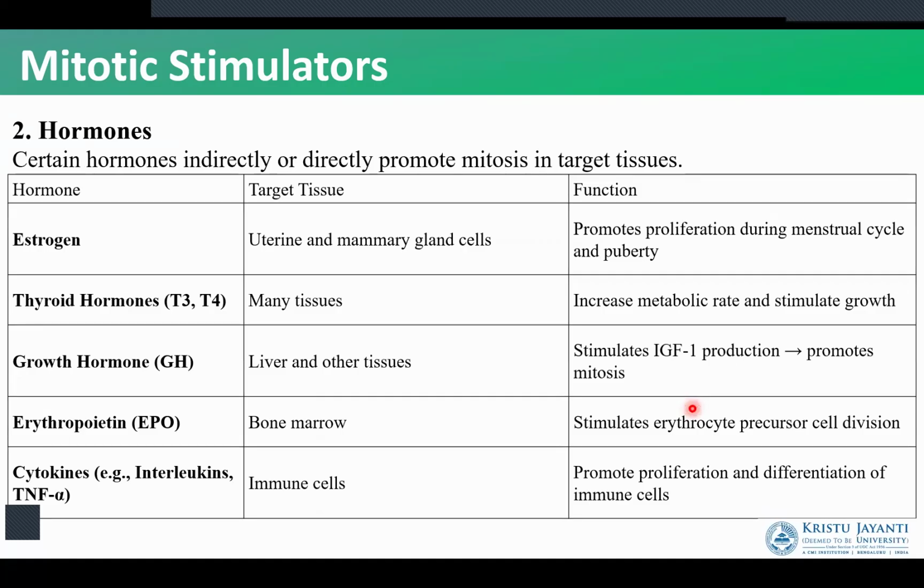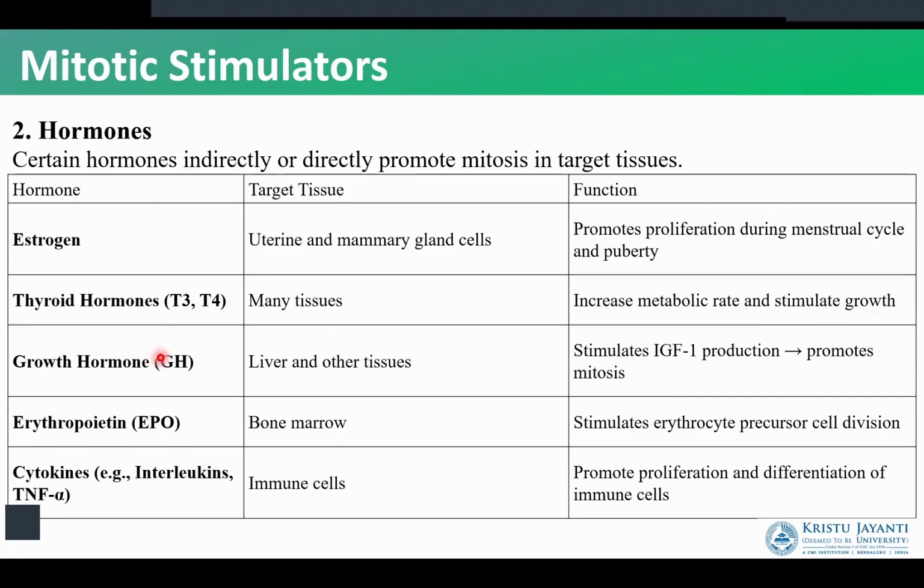The next type of mitotic stimulators are hormones. Hormones are going to promote mitosis by targeting the tissues. We have estrogen. Estrogen works on uterine and mammary glands and promotes the proliferation of cells during the menstrual cycle and puberty. The thyroid hormones work on many tissues. They are responsible for the increase in metabolic rate and the overall growth of the organism.